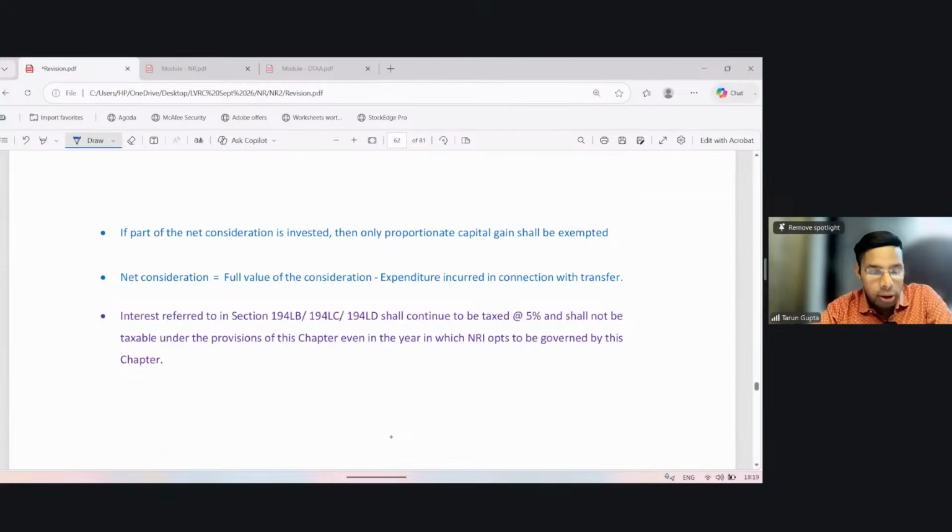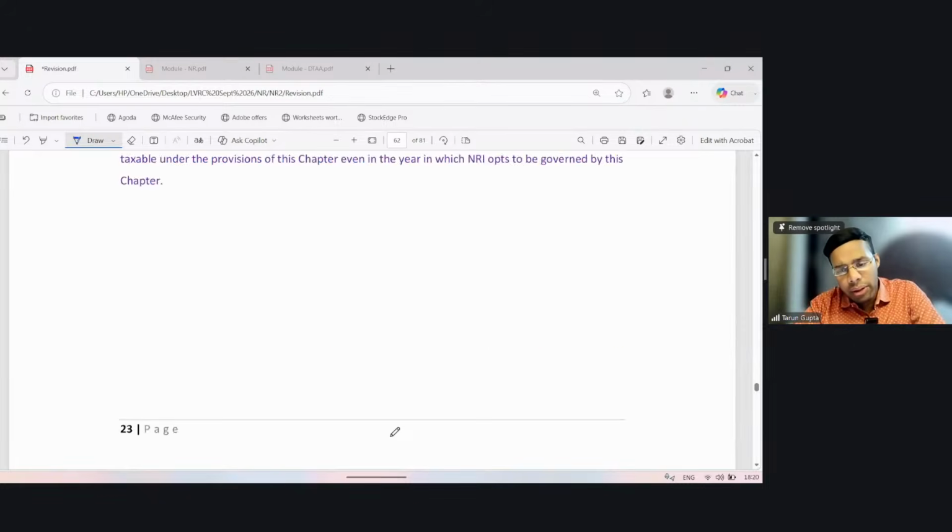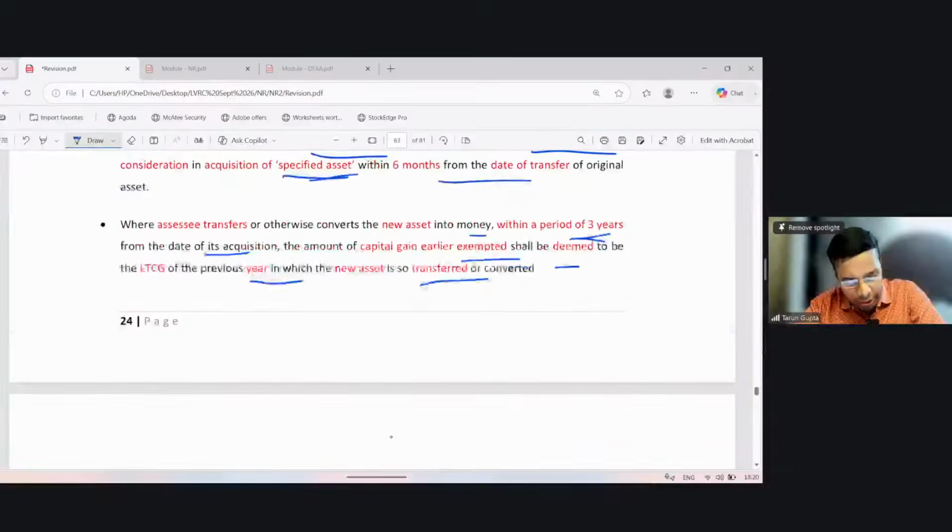If part of the net consideration is invested, then of course only proportionate capital gain shall be exempted. Net consideration means full value consideration minus expenditure incurred in connection with the transfer. Interest referred to in section 194LB, LC, and LD shall continue to be taxed at the rate of 5% and shall not be taxable under the provisions of this chapter, even in the year in which the NRI opts to be governed by this chapter. Earlier 194LD was there, now it has become redundant.